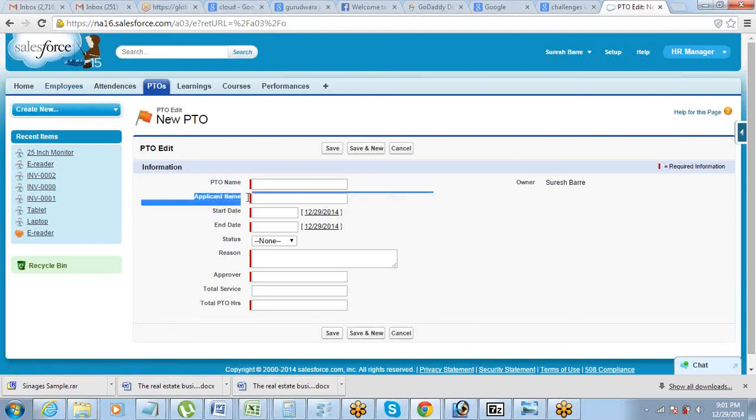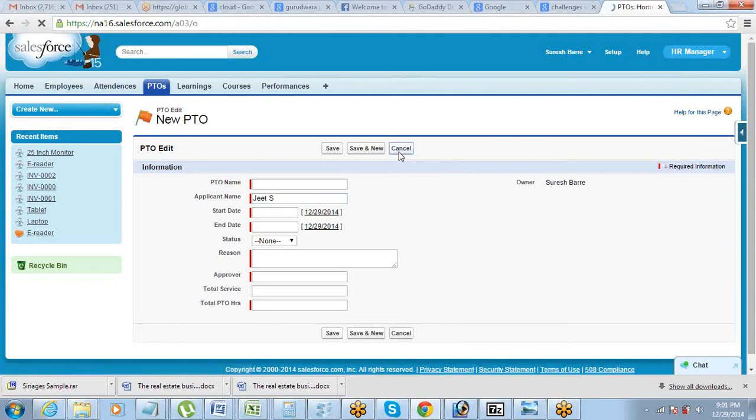Applicant name is a text field. This cannot work as a relationship. Why can it not work? Because sometimes the applicant will write his name as Jeet. The next time he is applying for PTO, he will write Jeet Singh. Third time he will write Jeet S. Our system will not be able to figure out that it's the same person who is actually using different names to apply for the PTO every time, right? So we don't need this kind of field here. What do we need? We need a relationship field, something which can connect my PTO with the employee. All right, so that is what we need to do.